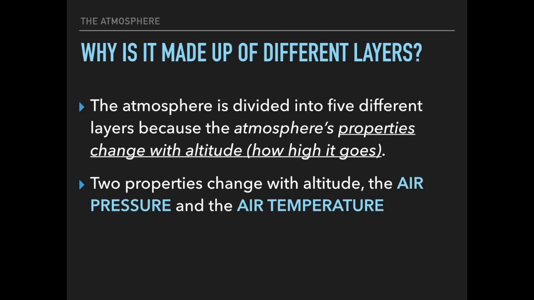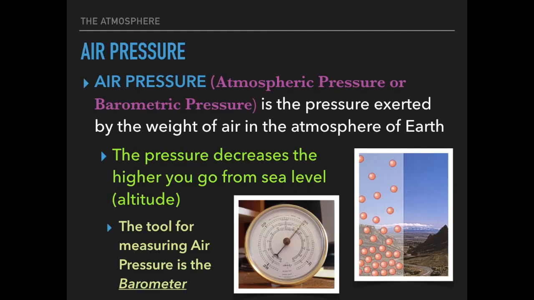So basically, why is the atmosphere divided up into 5 different parts? It's identified by pressure changes, but most importantly, temperature changes. As we go higher up into the atmosphere, it is not just going to get colder, it's going to change. It may get colder as you go higher in the troposphere, but as we move to the stratosphere, it's going to get hotter. Then when we go to the mesosphere, it's going to get colder again. Then as it moves past the mesosphere, into the thermosphere, ionosphere, exosphere, it's going to get hotter, hotter, hotter. Air pressure is measured by a barometer.